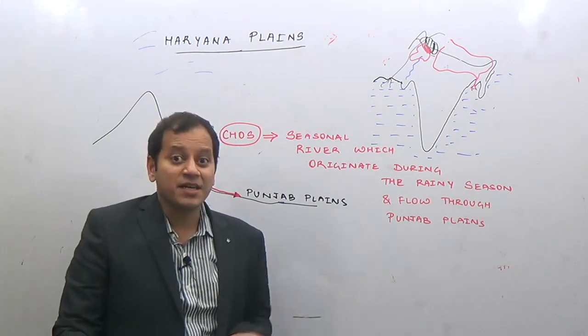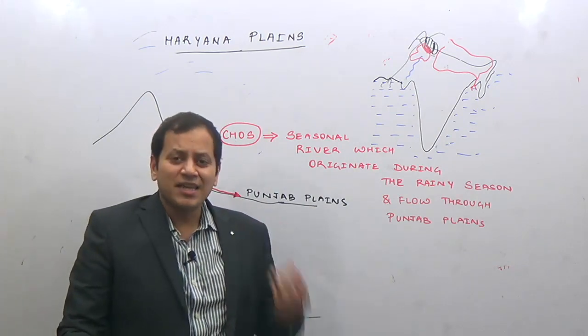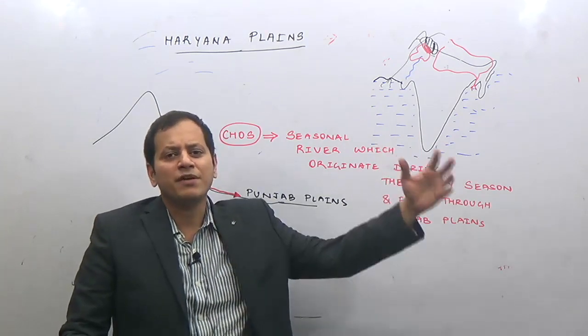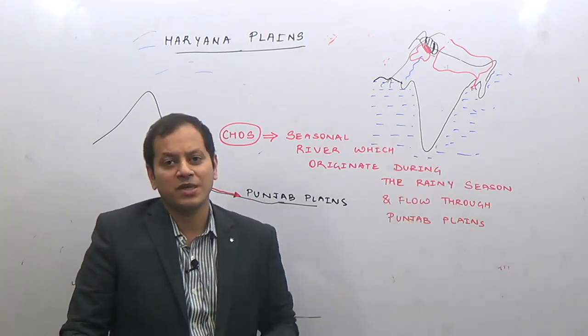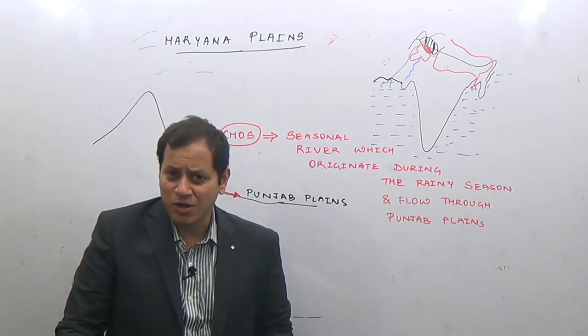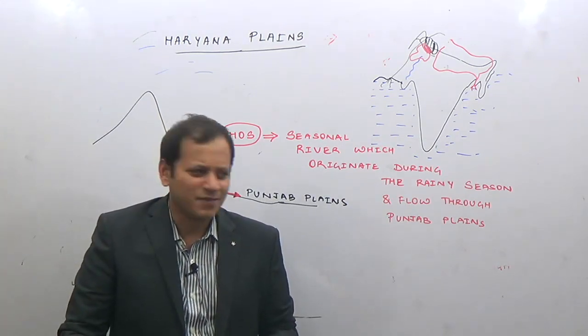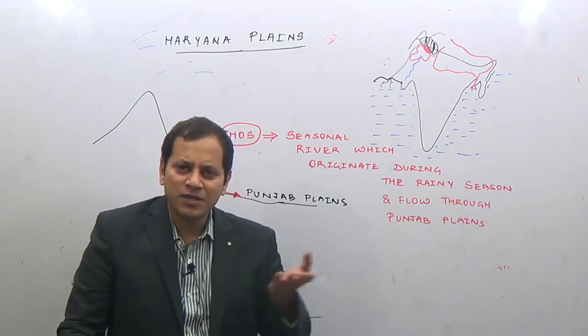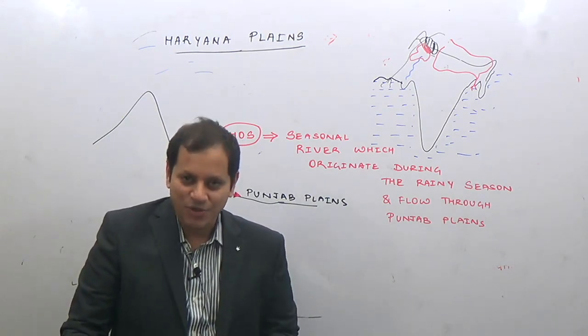Now, why are we studying this? Because, see, it is a dry land, and suddenly during the rainy season, a river from the mountain comes and flows through the dry land. Will it cause soil erosion or not? If this is dry, loose soil, and water is flowing through it, then obviously it is going to cause soil erosion.